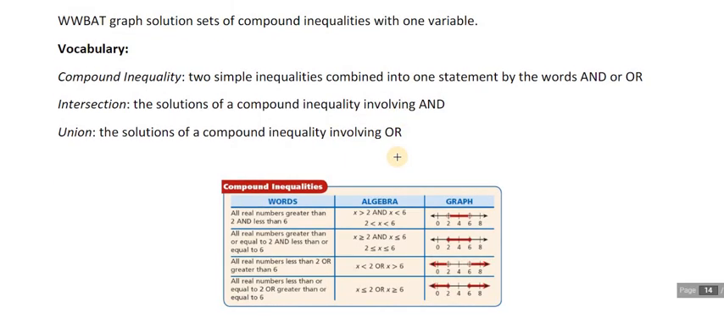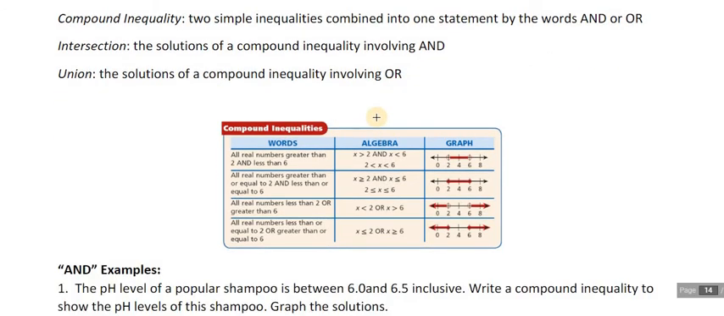So what you're going to find is that ands go in and ors go out. The first 2 in this little visual table here are both ands. So we're shading between 2 and 6. So x is greater than 2 and x is less than 6. So x is literally sandwiched between the 2. The second one is just including those endpoints with closed circles.